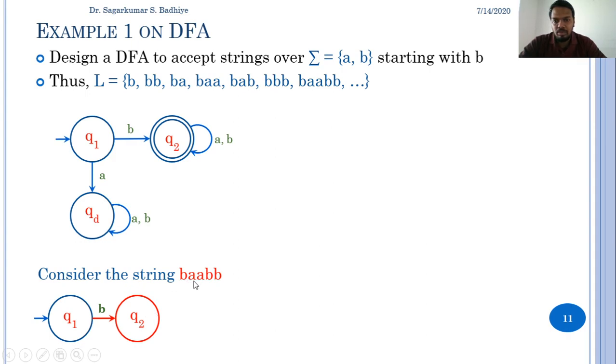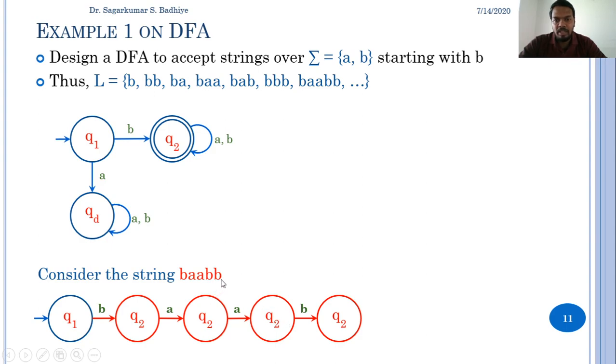In Q2, the next input will be read, that is A, and from the DFA we can see that on Q2, if I get A as input, I am in Q2 only. So we make a transition on A from Q2 to Q2. Again on Q2, if I get a next A, I will be staying in Q2. The next input is B. In Q2, on B, the transition is to Q2 itself. So I'll again stay in Q2 only. Now on getting B in Q2, again I will be in Q2. The string is now read completely, and Q2 is a final state. So the string BAAB will be accepted by the given deterministic finite automata.